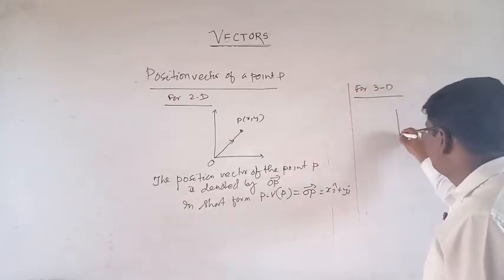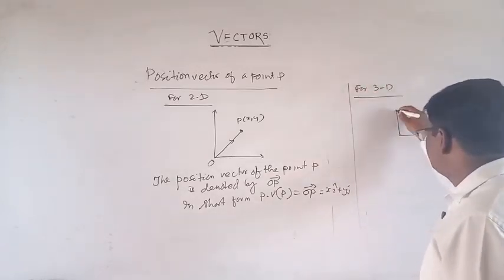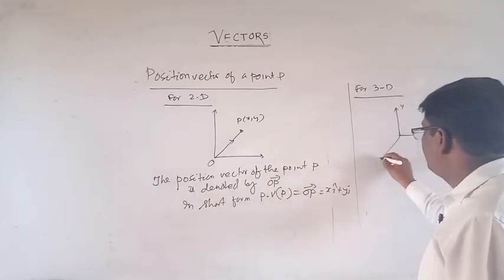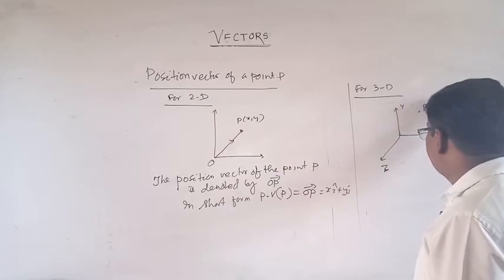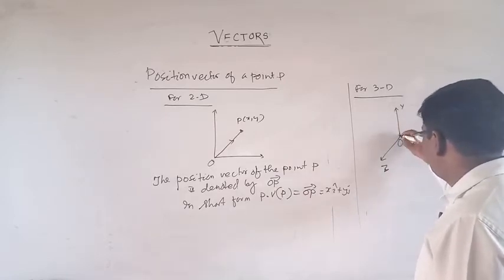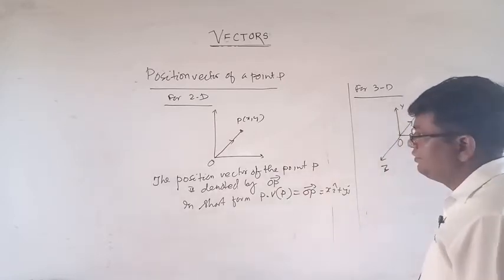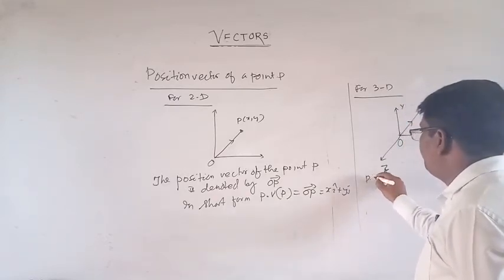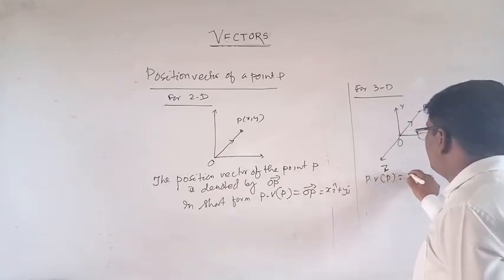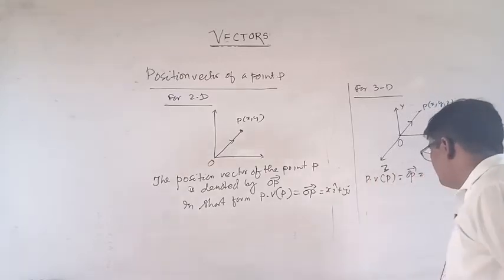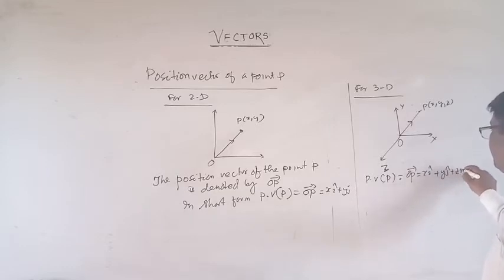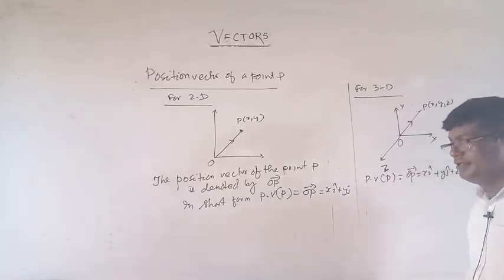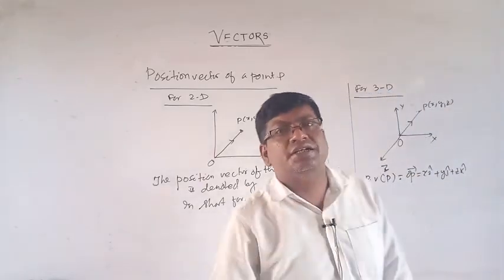suppose this is the x axis, this is the y axis, and this is the z axis, and this is point P with coordinates x, y, z, and this is O, this is P. So PV of P, that is OP, is equal to xi cap plus yj cap plus zk cap. Okay. Now position vector of a line segment.